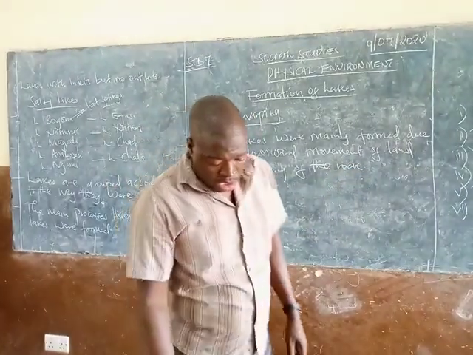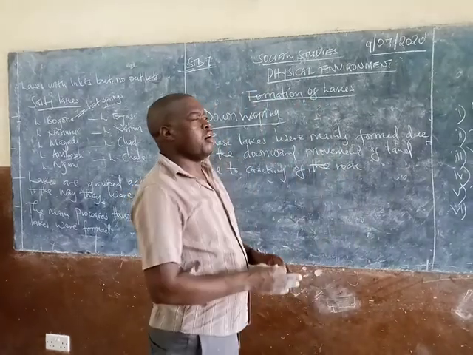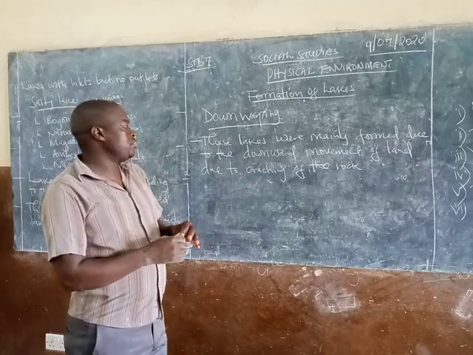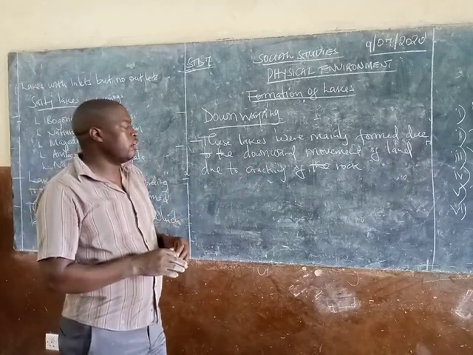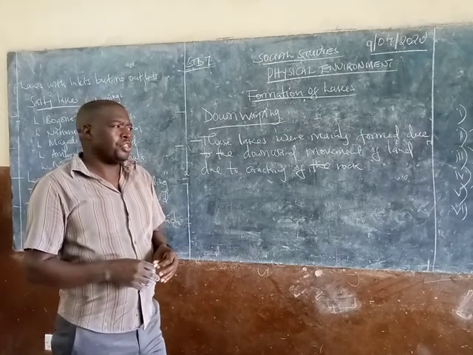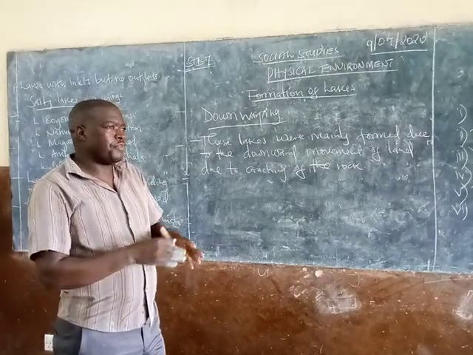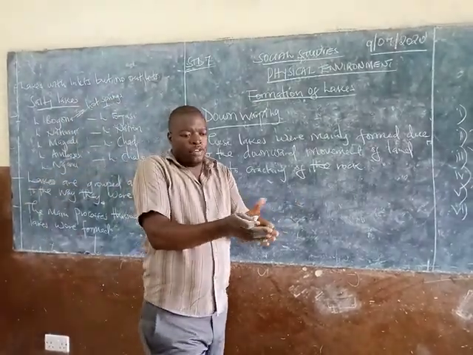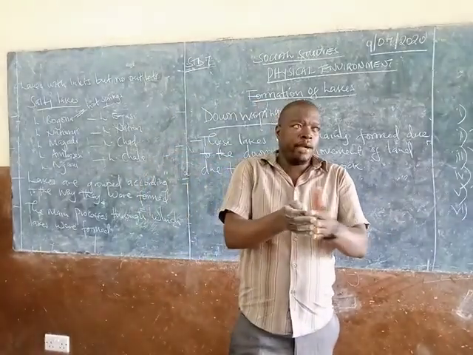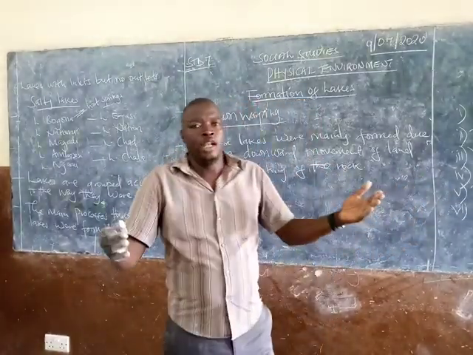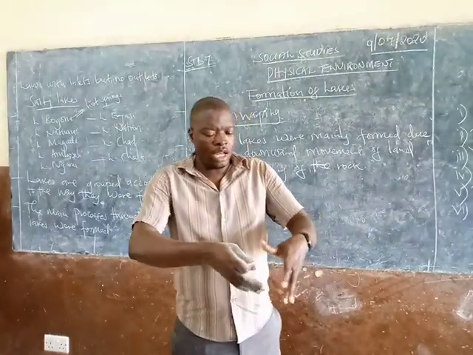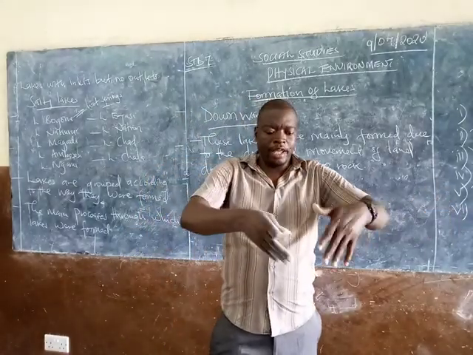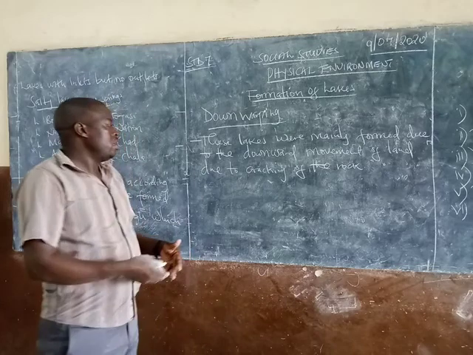So this led to the formation of these lakes due to the downward movement of land due to cracking of the rock. Now, if something cracks, of course, it is separating from itself. So if it is one piece, of course, we are going to have two pieces. Now, what is going to be left? For example, we are now talking of the rock. It has cracked.